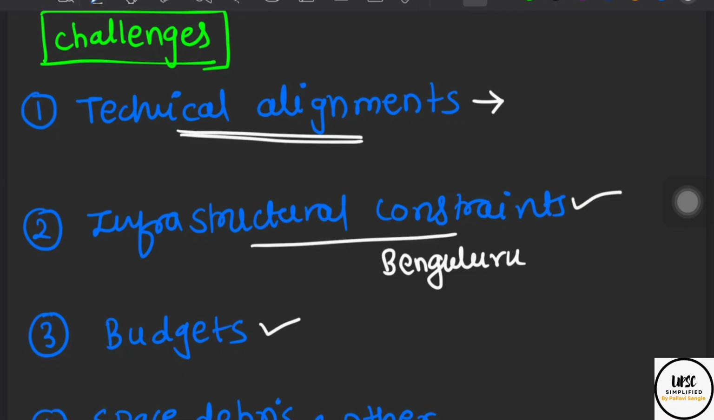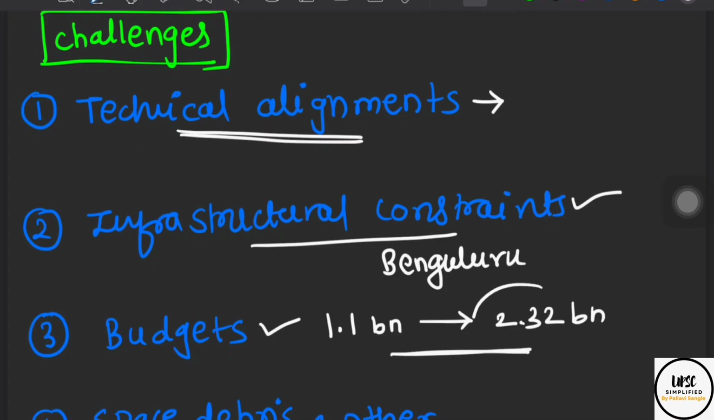Budget is also a constraint. It was initially around 1.1 billion for this Gaganyan mission, which has now increased to 2.32 billion by February 2025 due to the addition of Bharatiya Antariksha Station and other things. In COVID, this mission suffered a lot due to supply chain issues. So the budget is increasing, and this is putting an additional monetary burden.